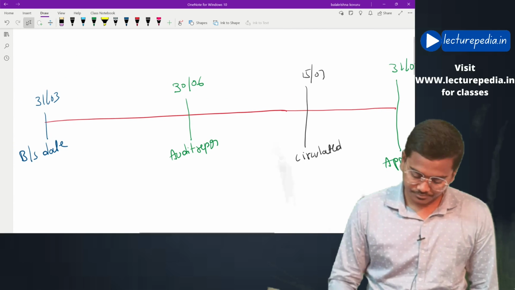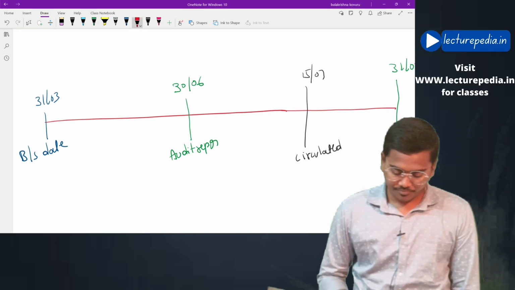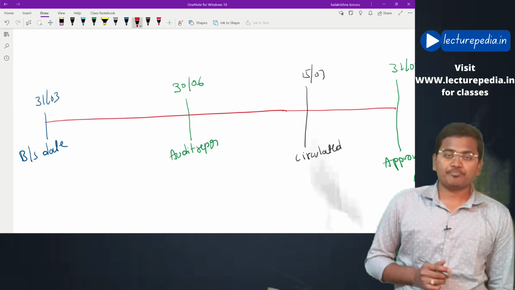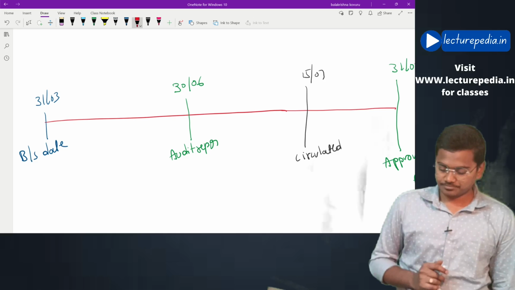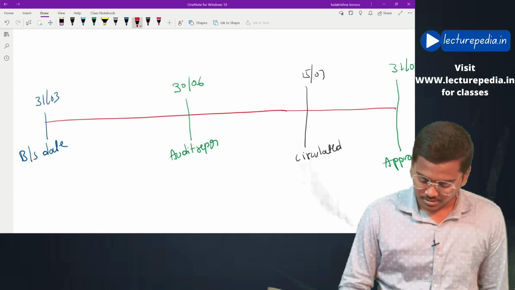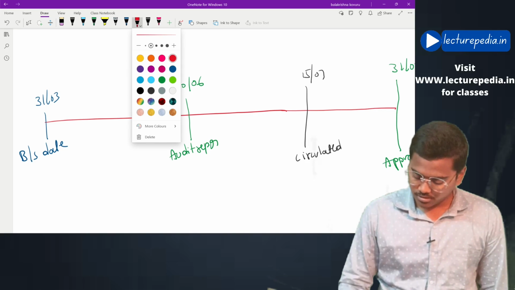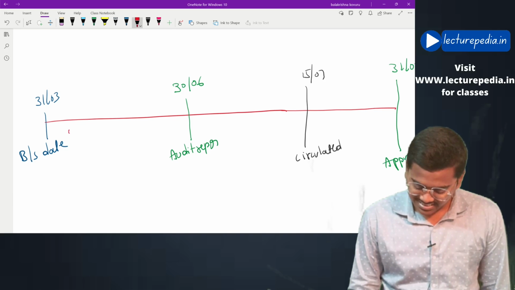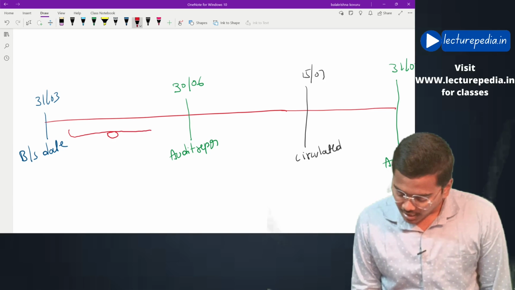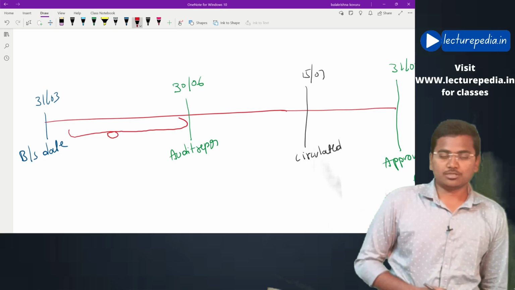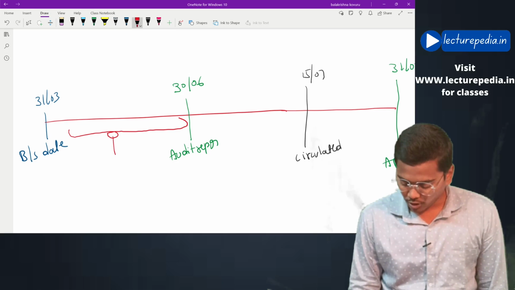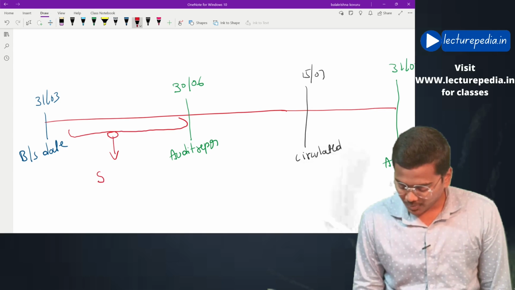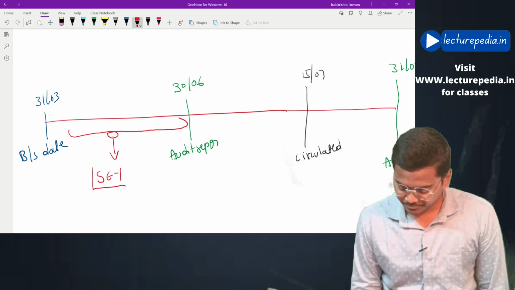Now, here, all the events that occur after balance sheet date and before date of auditor's report, we'll be calling them subsequent events 1.